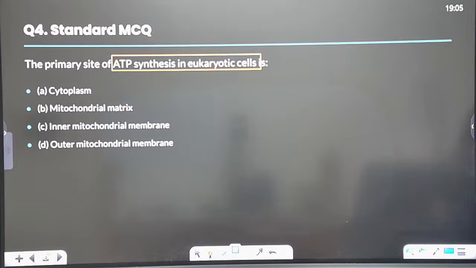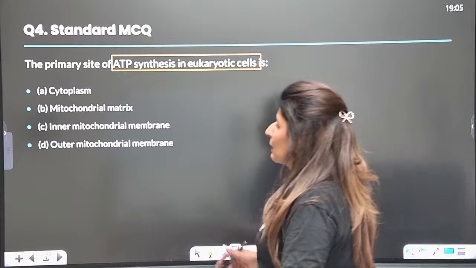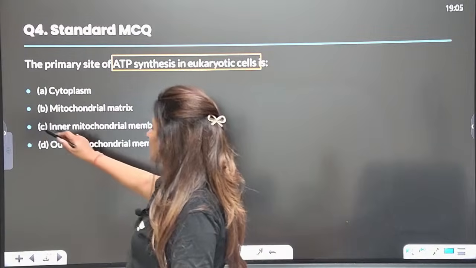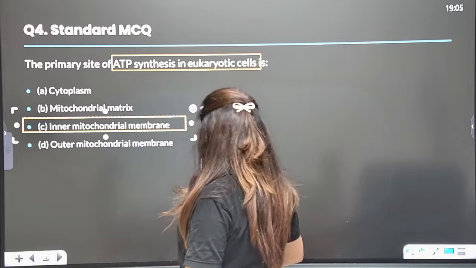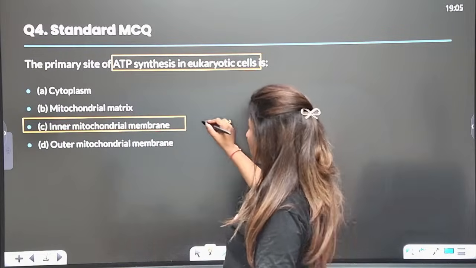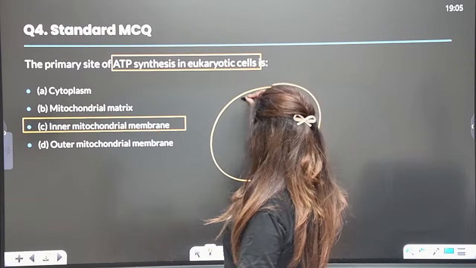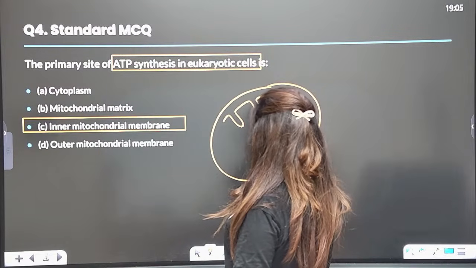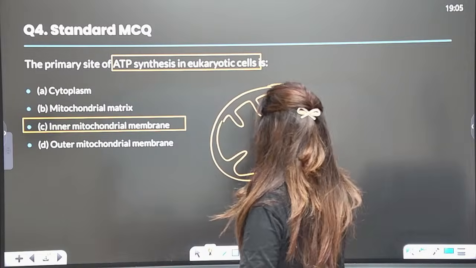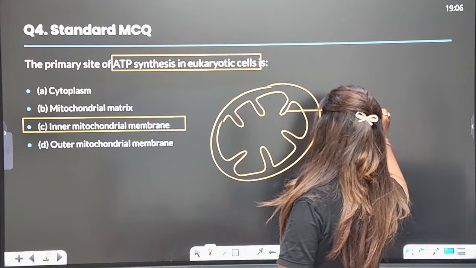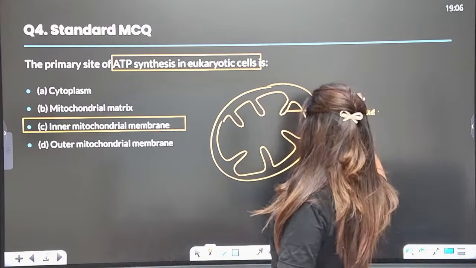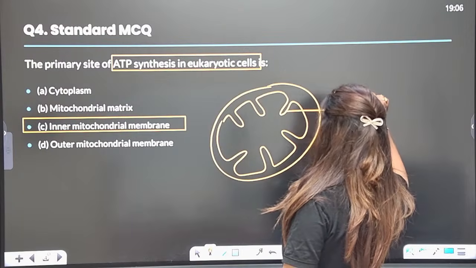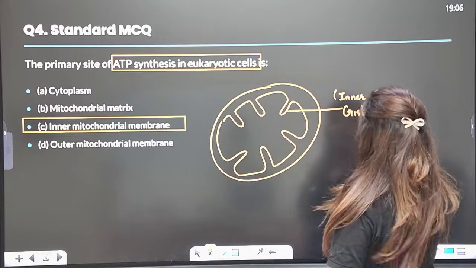Think again, guys. Majority of you are saying mitochondrial matrix, but the answer is inner mitochondrial membrane. See, this is mitochondria. The inner mitochondrial membrane is highly folded to form these structures known as cristae. These folds of the inner mitochondrial membrane are known as cristae, and this is where the maximum ATP synthesis takes place.